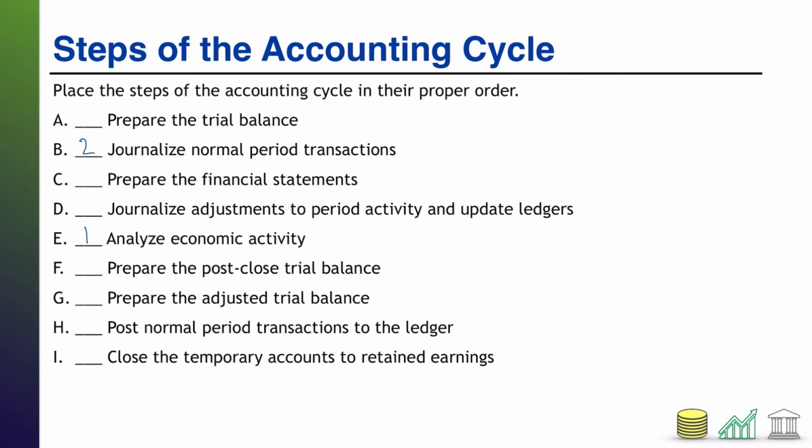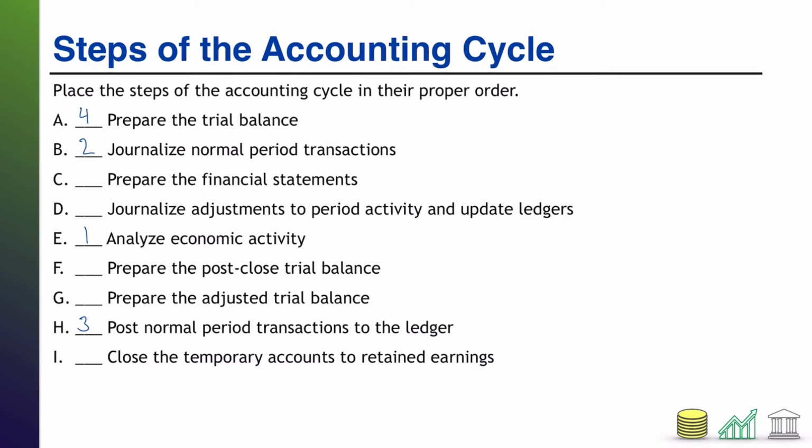Once we've journalized transactions, we have to post those transactions to their respective ledgers. And so that would be, looking for it, H, post the normal period transactions to the ledger. Once we've posted all transactions to the ledger, we're going to tally up those ledgers and we're going to get their ending balances and we're going to collect them all in one spot, which we call the trial balance. And so that is A, step 4.